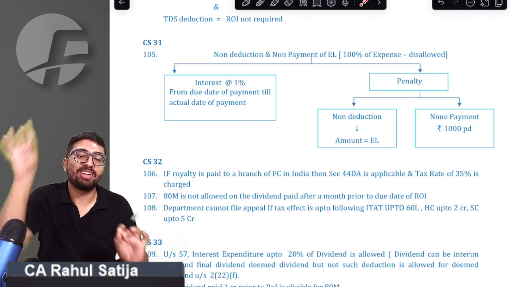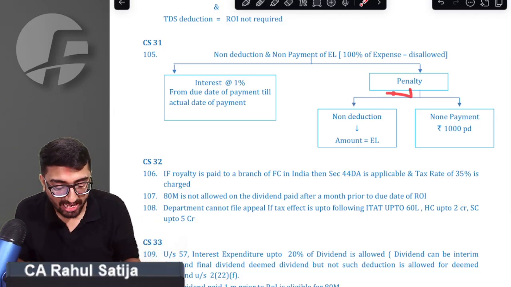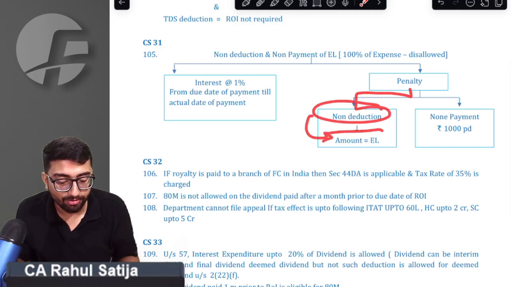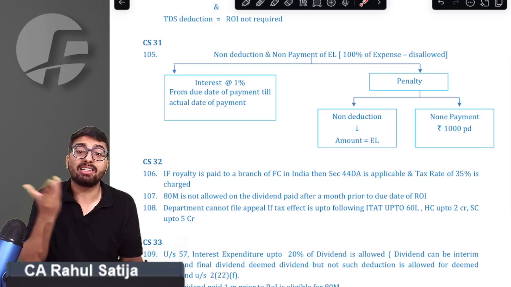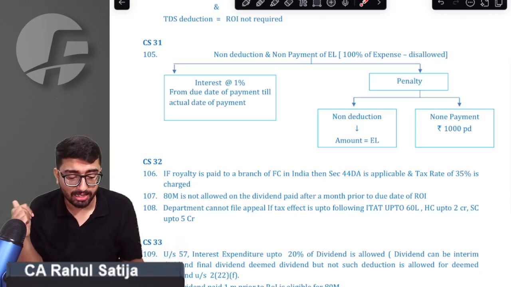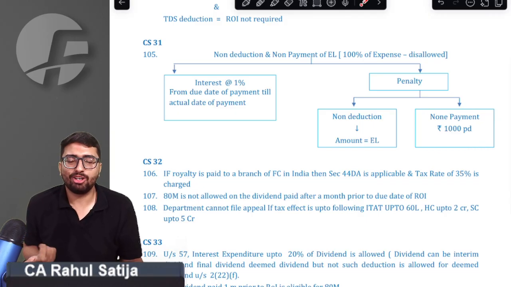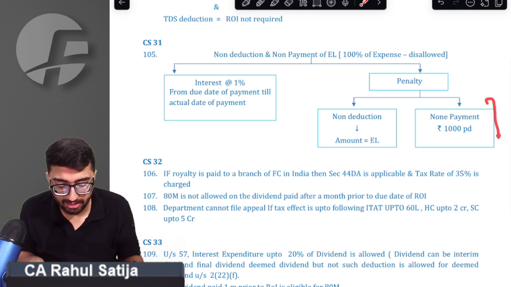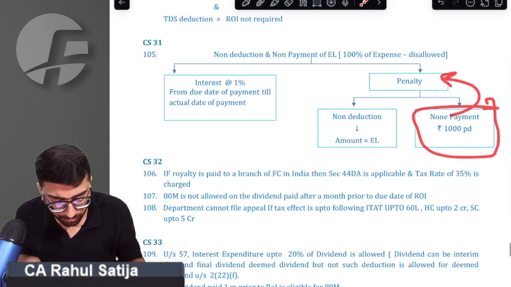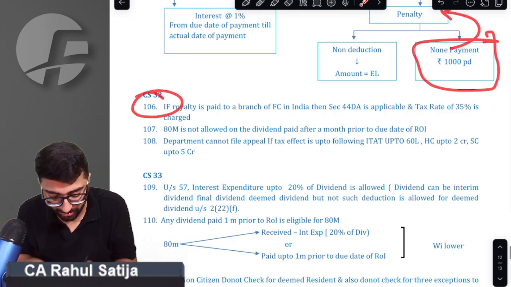Along with that, you are being penalized. What is the amount of penalty? For non-deduction, whatever the amount of equalization levy is, that will be the amount of penalty charged in your hands. And if you are not making the payment, then a penalty of 1,000 rupees per day would be charged, subject to a maximum of the equalization levy. Sir, we got that point.